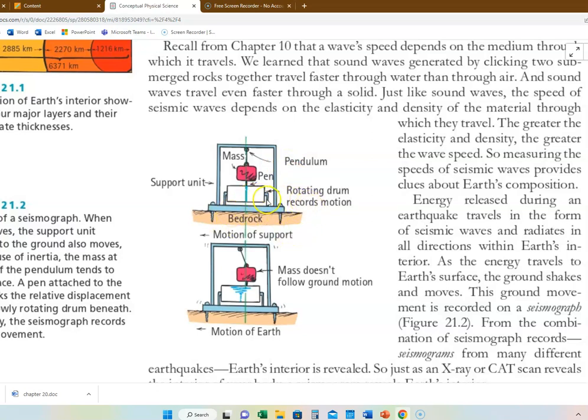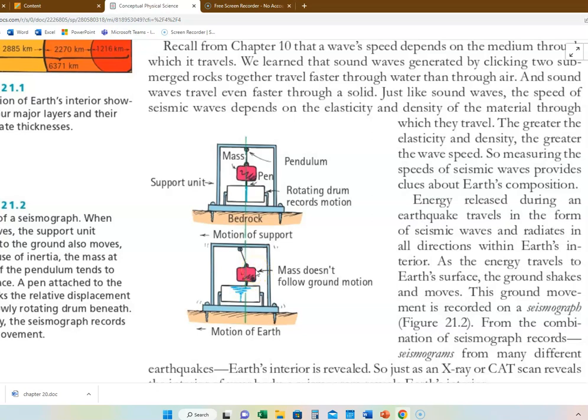Of course, the Earth is moving back and forth, but there's a principle that Isaac Newton taught us, called inertia. This mass, especially if it's really massive, hangs from a pivot point that can swing in any direction. As the Earth shakes, the mass is at rest with respect to the Earth.